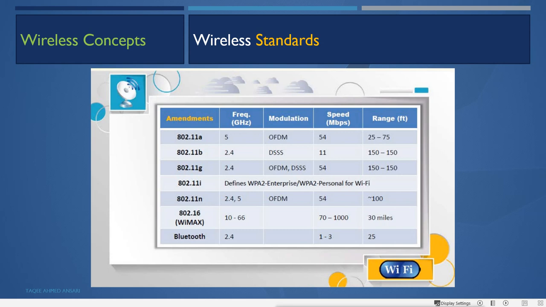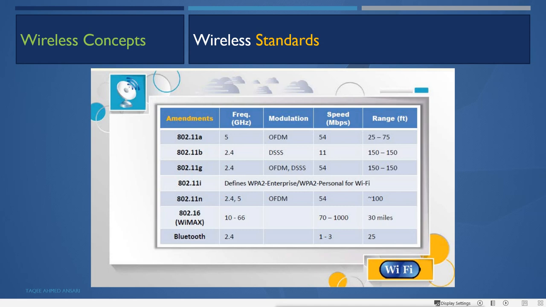So if you want to spread the network within the city by using wireless technology, the standard set for that is called 802.16 WiMAX. It uses different frequencies, 10 to 66 gigahertz, and it can give speed of 70 to 1000 Mbps. Also it can go for long distances, up to 30 miles.